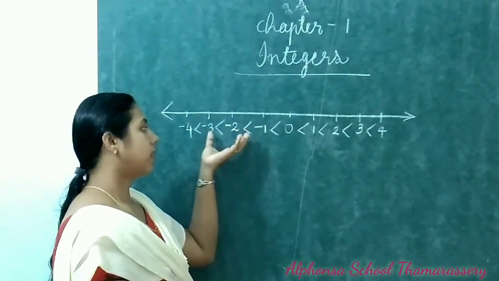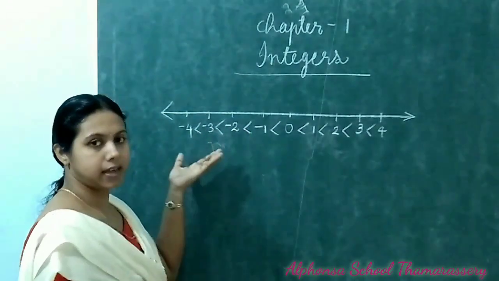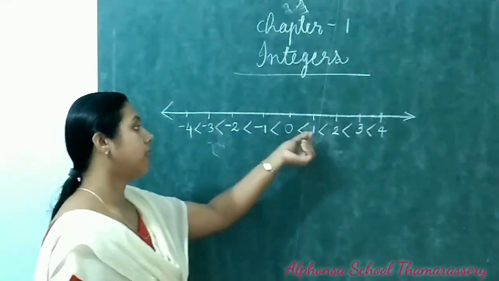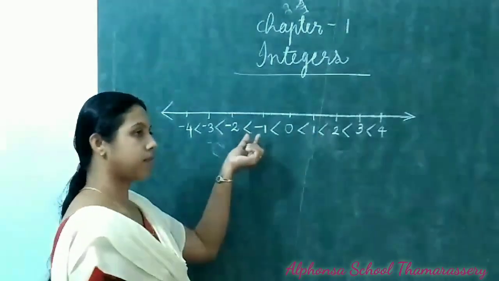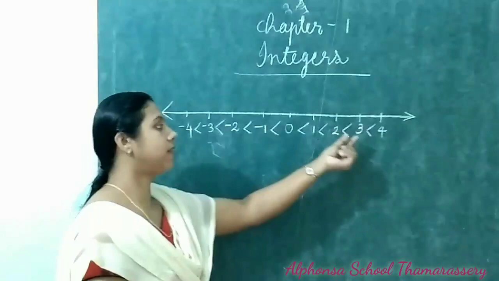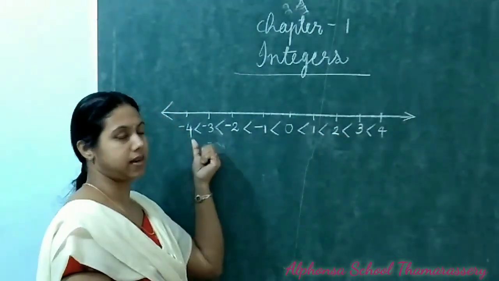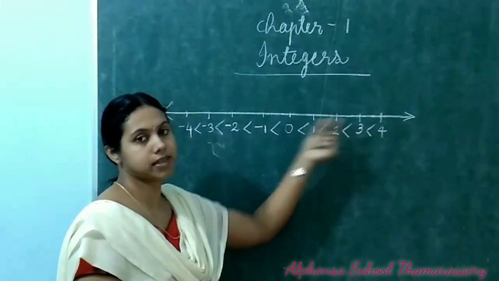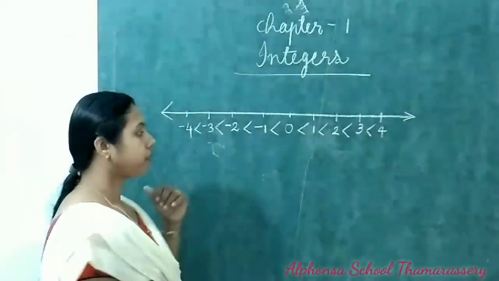So then the opposites, we can say it another name, additive inverse. Here the additive inverse of 1 is minus 1. Additive inverse of 2 is minus 2. Additive inverse of 3 is minus 3. Additive inverse of positive 4 is minus 4.